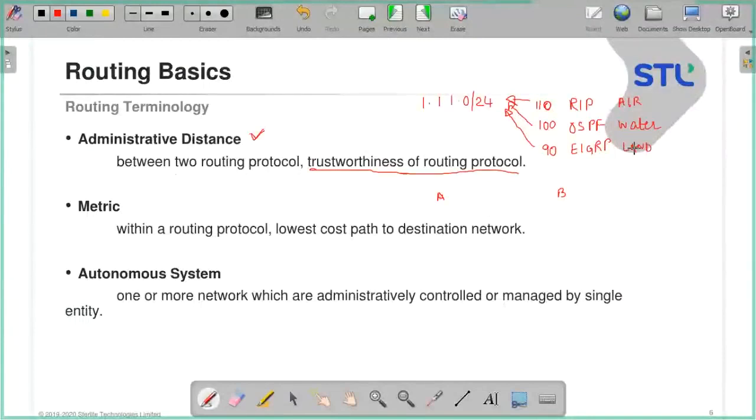In this metric, let's say we choose land, because land is cheaper. So in land, we have different routes.